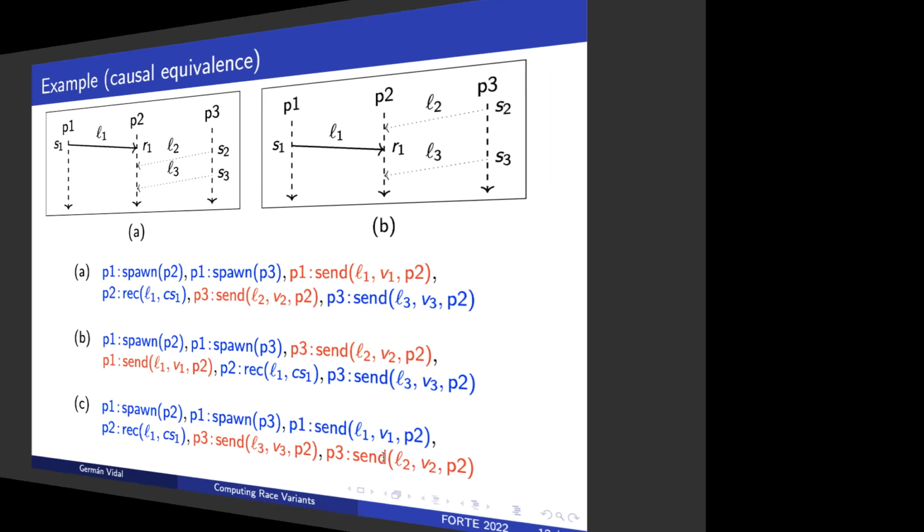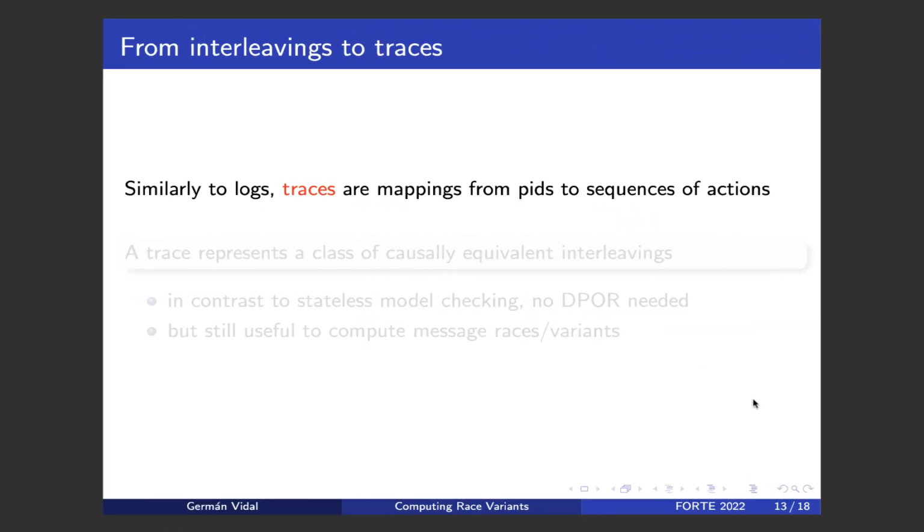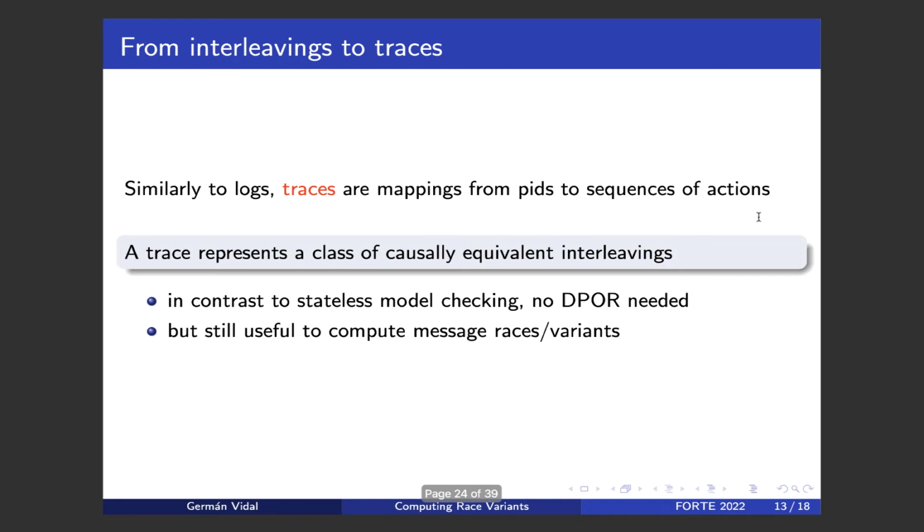Right? So now, in order to compute message races, we are not going to use interleavings, but we use traces, which, similarly to logs, are mappings from pids to sequences of actions. That is, they don't represent a total order, which is the case of an interleaving, but just a partial order, similarly to the logs that I mentioned at the beginning of this talk.